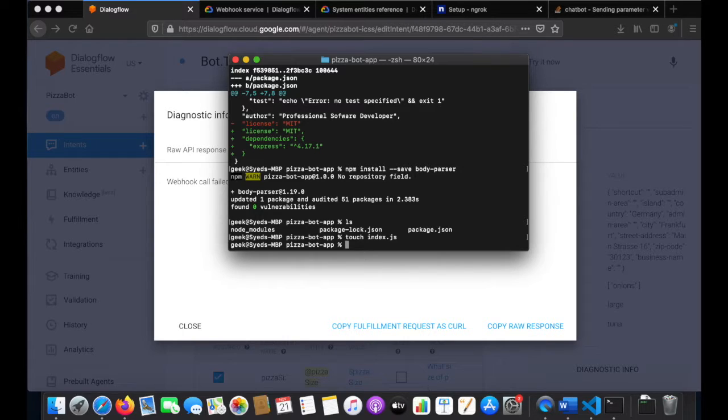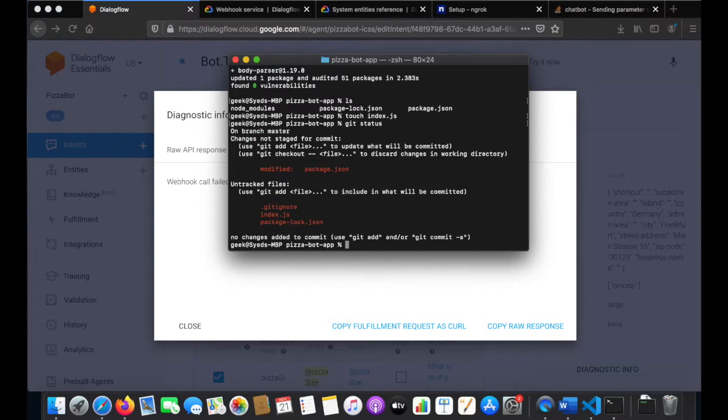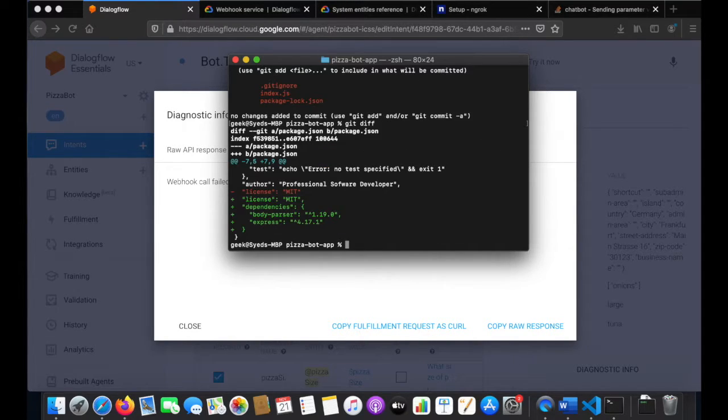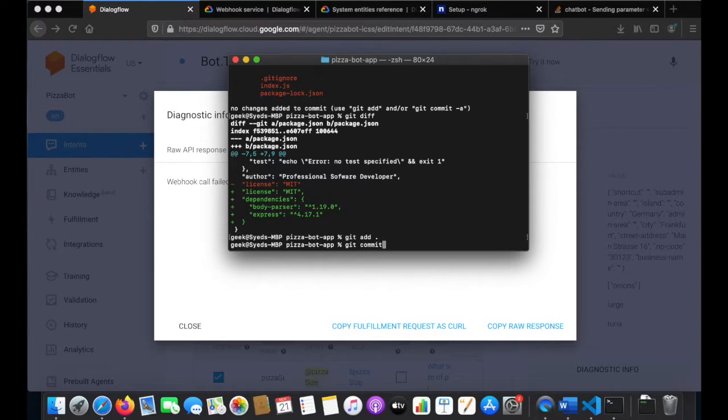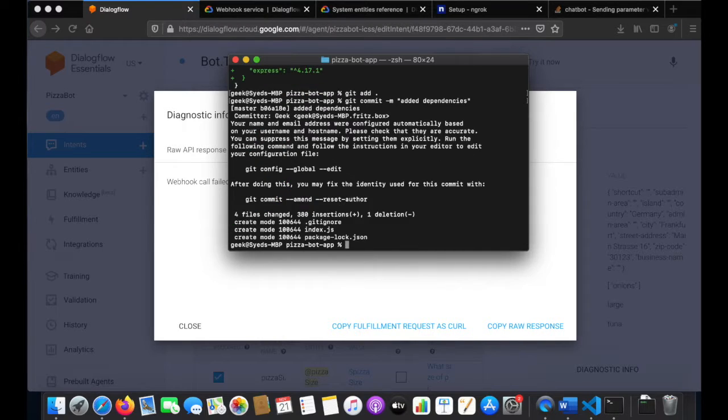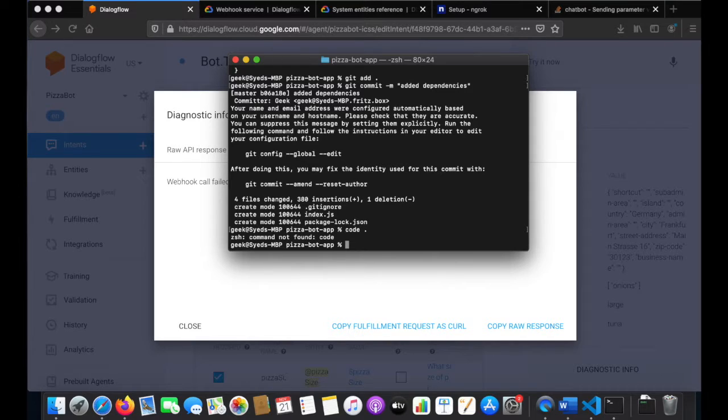And git status, now I would say git diff. It's showing me all the dependencies. Now I can say git add ., git commit -m, added the dependencies. Perfect. I would like to switch to VS Code now, because it's just so easy to code there, but theoretically we could have continued here as well.